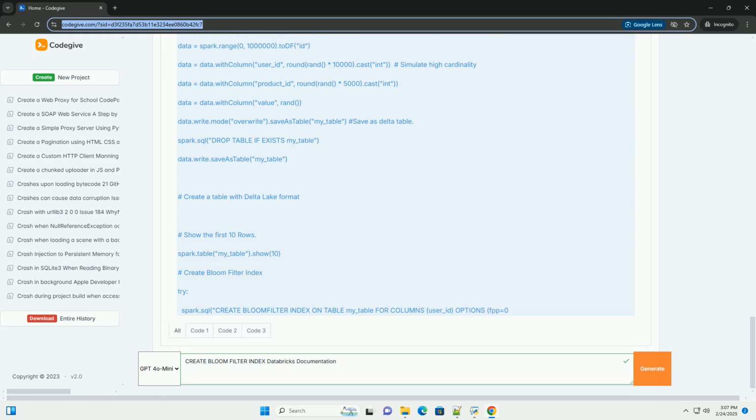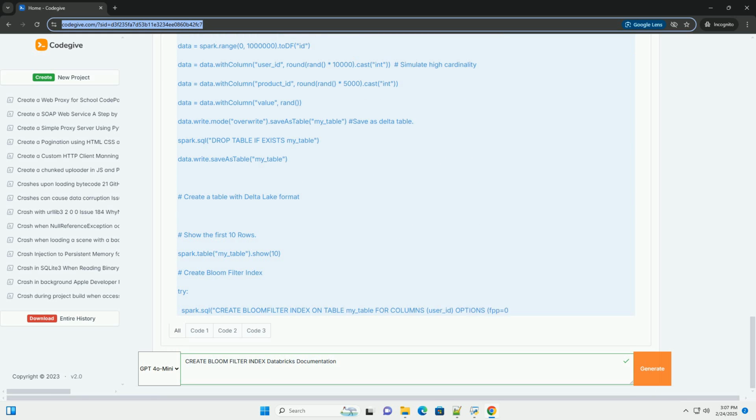4. Measure performance. We run the same query, select * from my_table where user_ID equals 123, with and without the Bloom filter index and measure the execution time. You should see a performance improvement with the index. 5. Clean up. It's good practice to drop the Bloom filter index, drop Bloom filter index, and the table, drop table, when you're finished with it to free up resources.